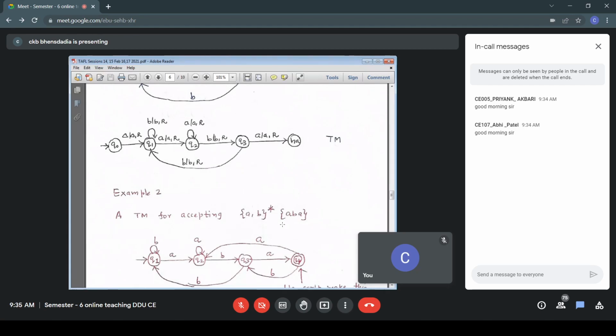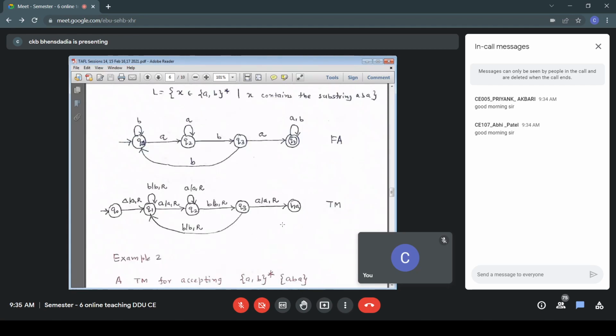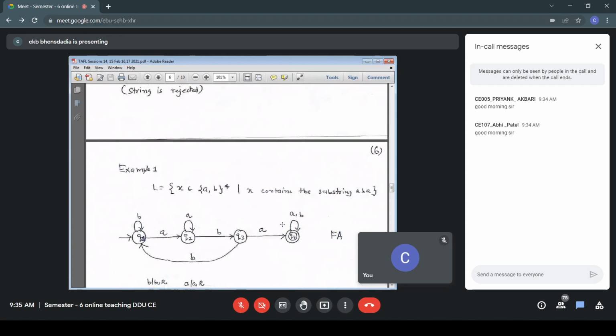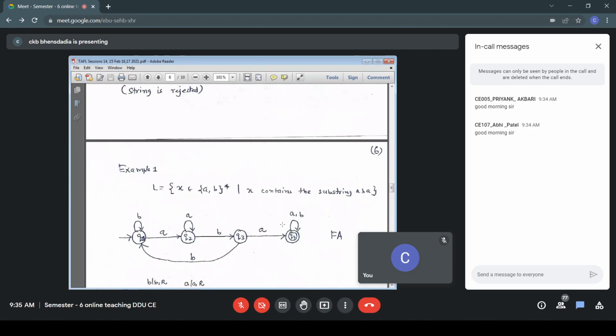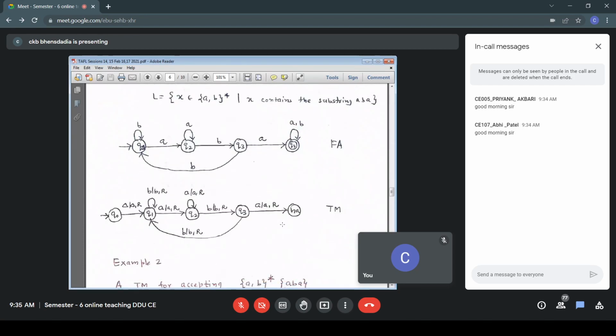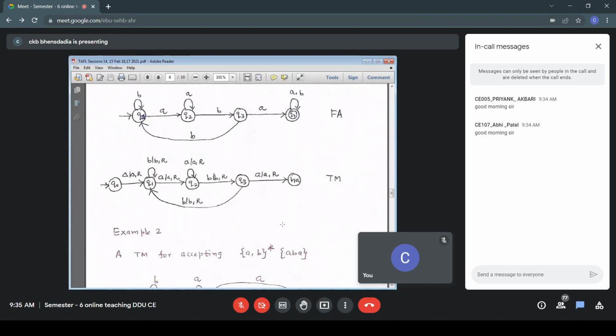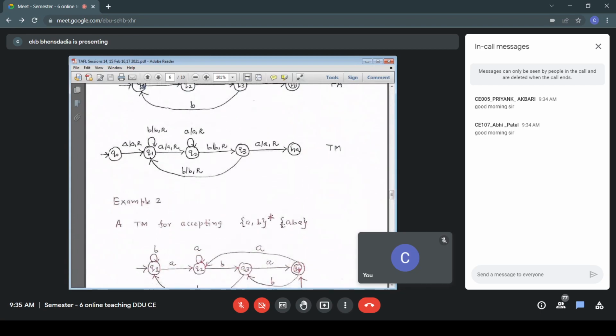So those were the transitions in Q4, unlike the previous example where we were not moving out of state Q4 because we don't require any comparison there. AB was found, and we were just keeping the suffix in state Q4, whereas here we are searching for strings ending with ABA. So we made transitions from Q4 to the accepting state.